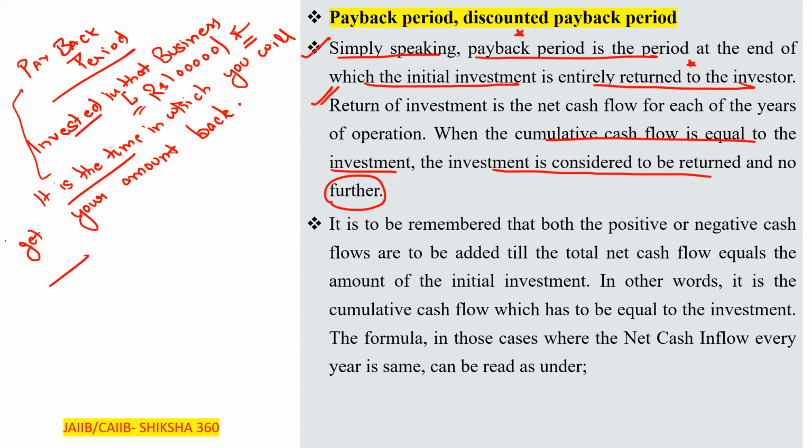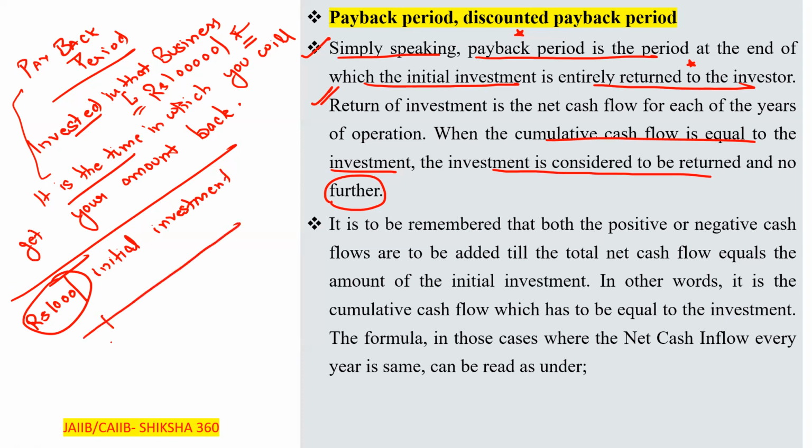Let's try to understand what they are trying to say with the help of one example. Say you have started a business with rupees 1000. This is the initial investment. And every year there is a cash flow.